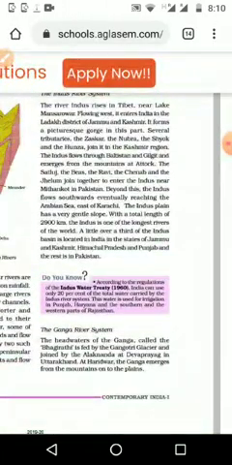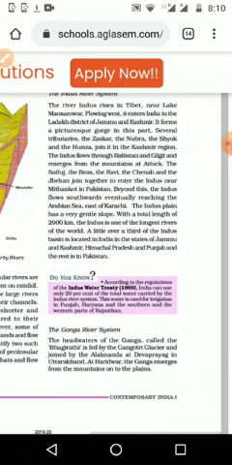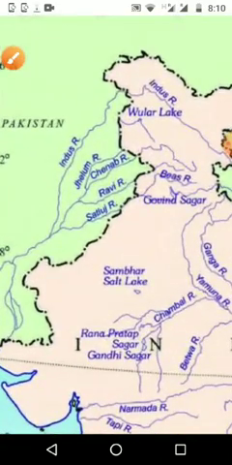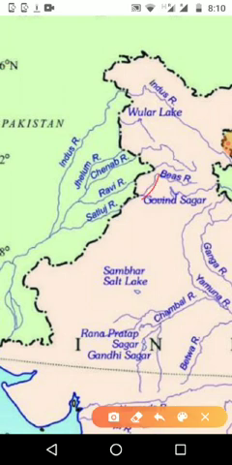Then next, the Satluj, the Beas, the Ravi, the Chenab and the Jhelum join together to enter the Indus river near Mithankot in Pakistan. When it reaches Pakistan, at that time they come together and join. We can see here the Indus river, then its tributaries Jhelum, Chenab, Ravi, then the Beas that is coming and joining with the Satluj. All together they come and join here. And this area, why do we call it Punjab, and the other part of Pakistan also is known as Punjab, because of the presence of these 5 rivers.